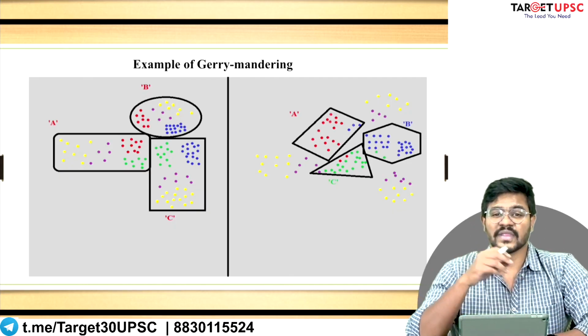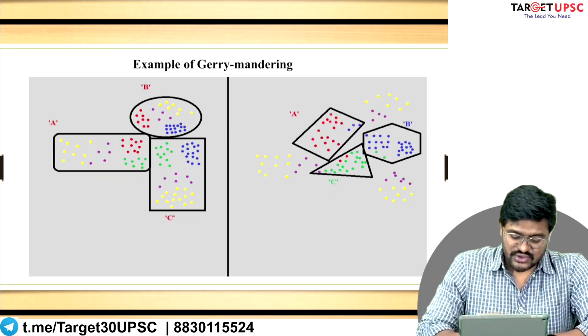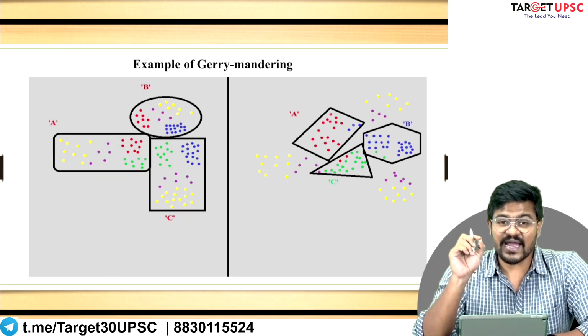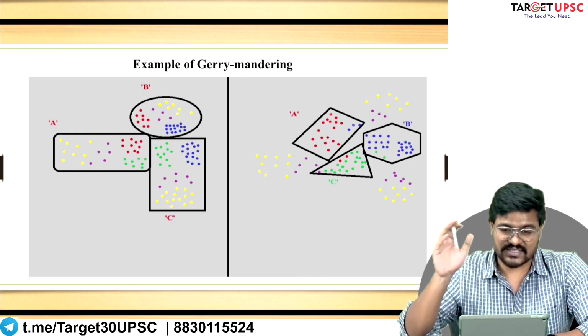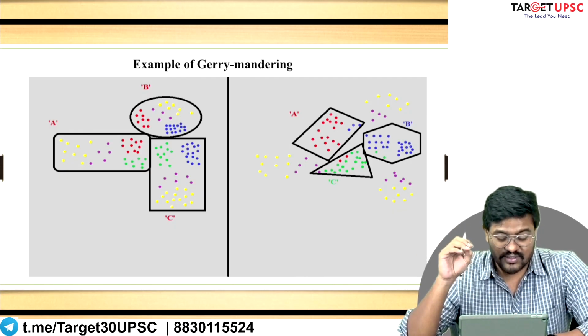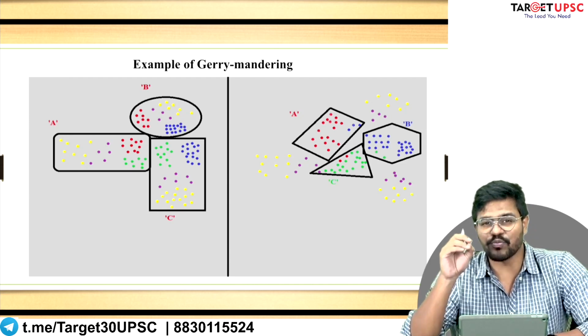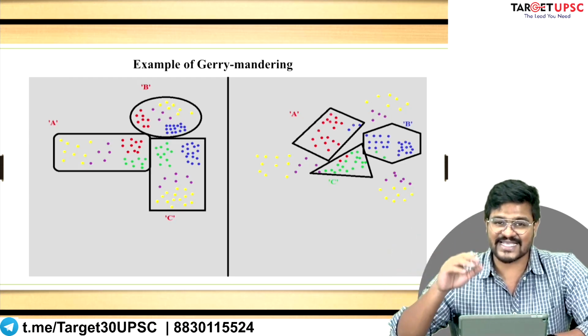So this becomes an important factor. So all the red dots are voters that belong to a particular caste. All the green dots belong to a group of voters that belong to a particular religion, etc.